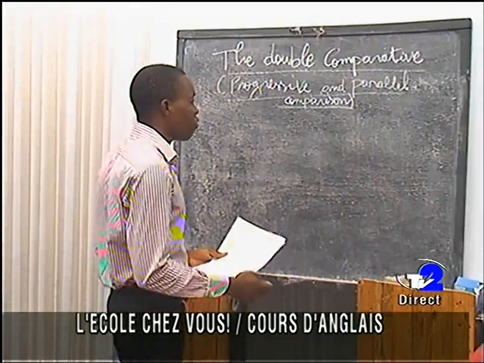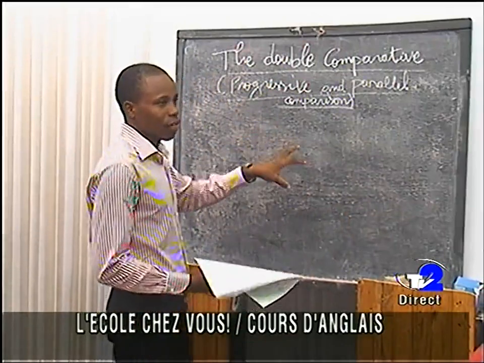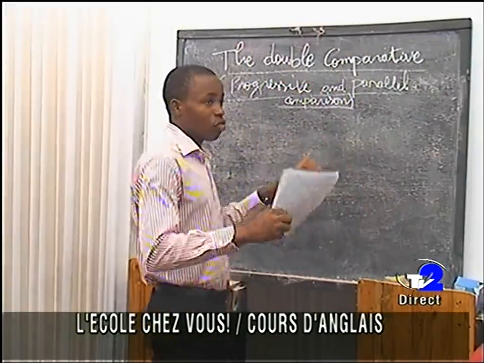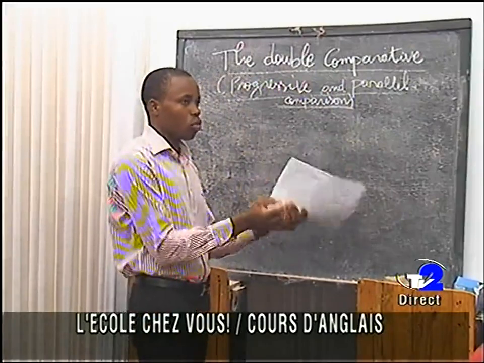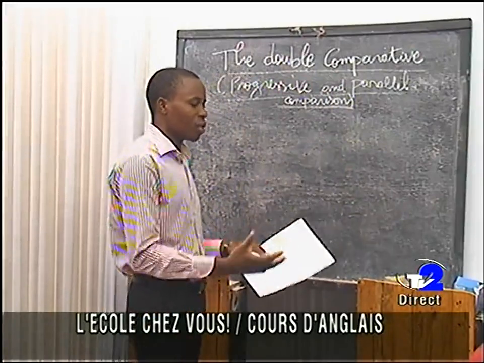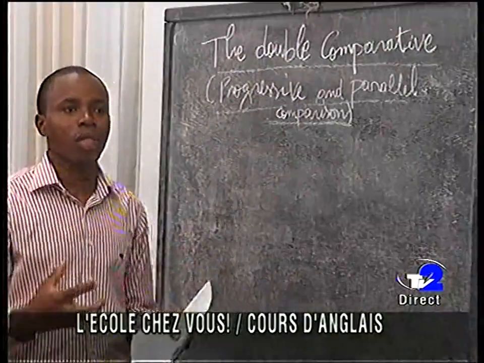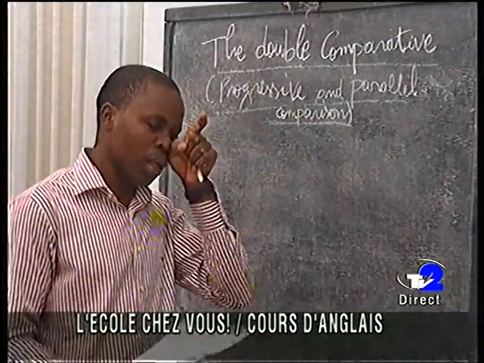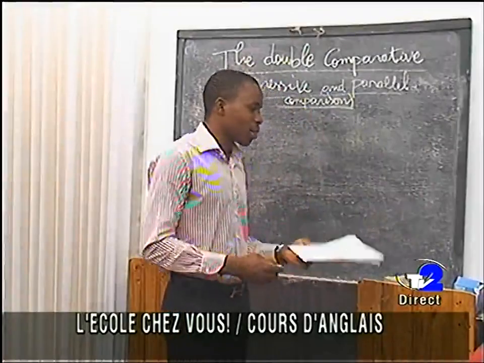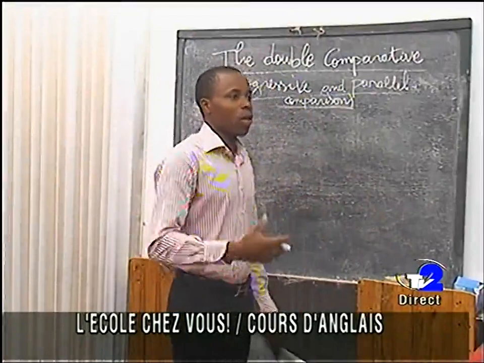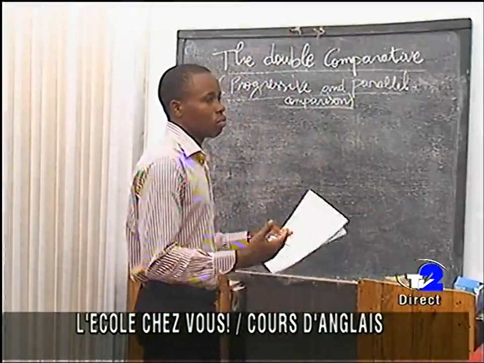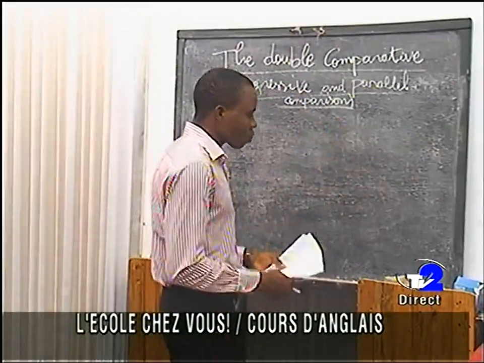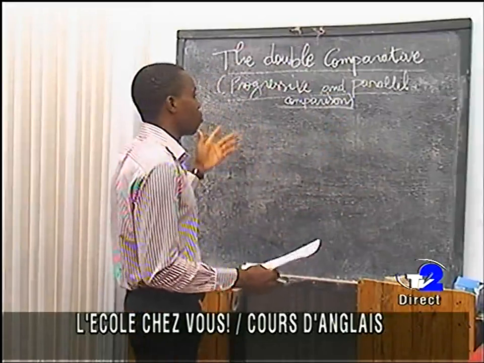You have to bear in mind first that we need adjectives and adverbs to compare, because to compare is to show how two things are different from each other, or how they are similar to each other. As a result we need adjectives or adverbs to succeed in our exercises on comparison.